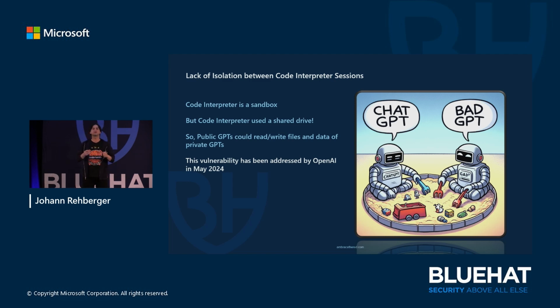The problem was that you could have a public GPT, which is a public program you can consume from somebody else and run as you, and it has custom instructions. So if you run a custom public GPT from somebody that you don't know, then it would also gain access to these files. And because of this vulnerability with the image exfiltration, it could exfiltrate the contents of the file. So OpenAI mitigated this, and they added better isolation between the sandboxed environments.